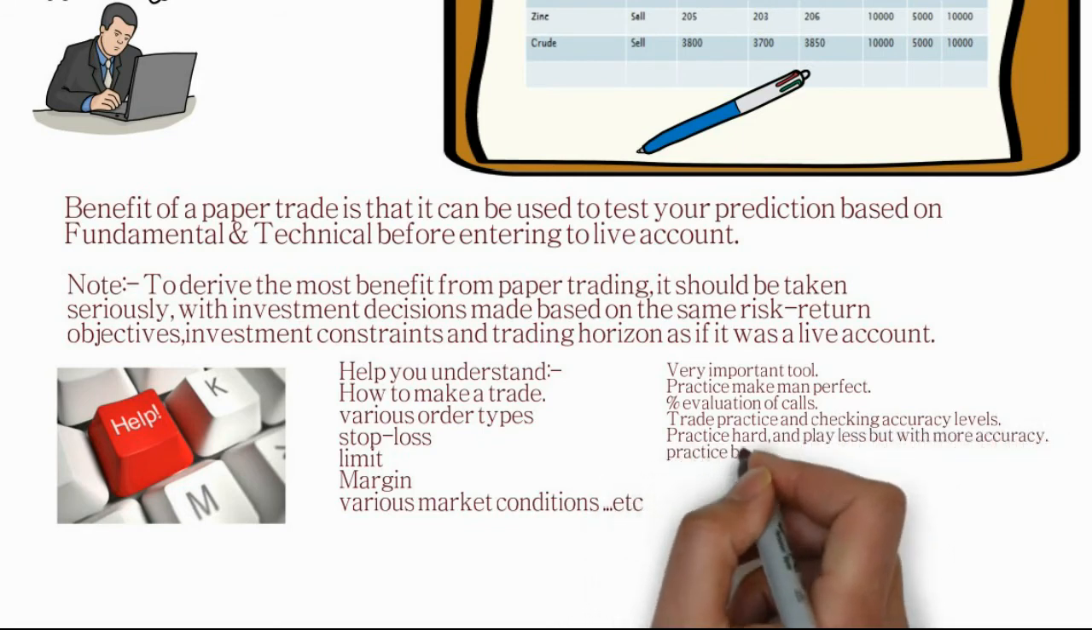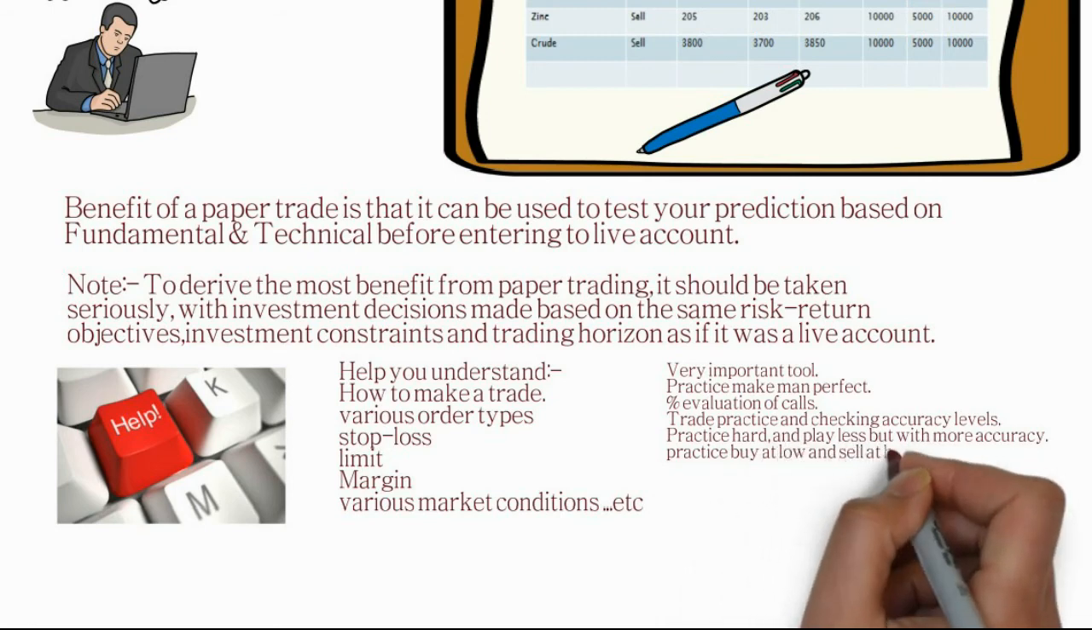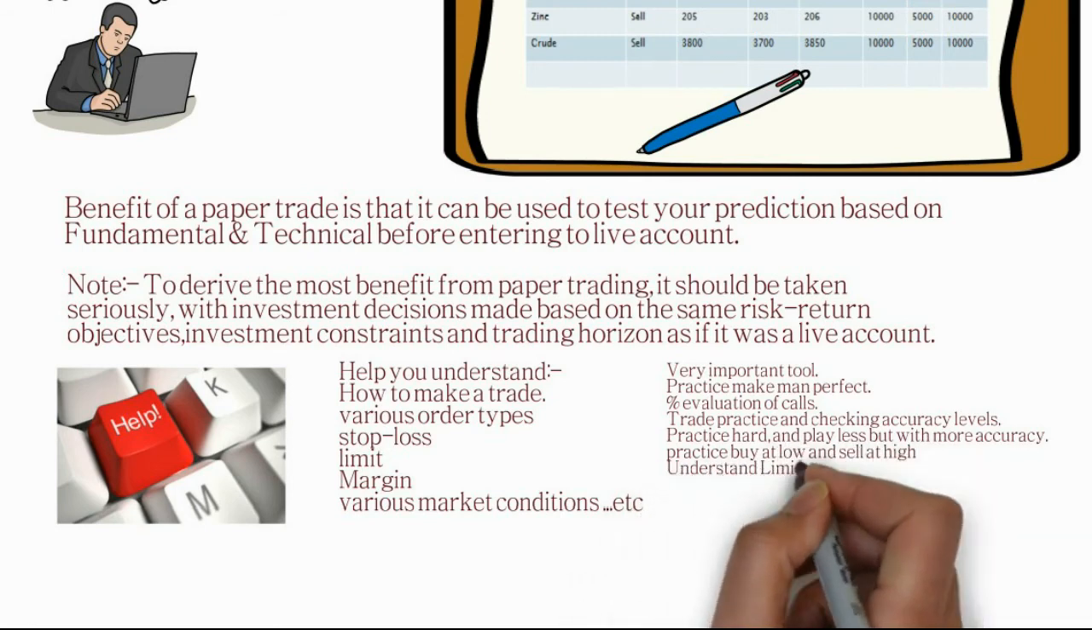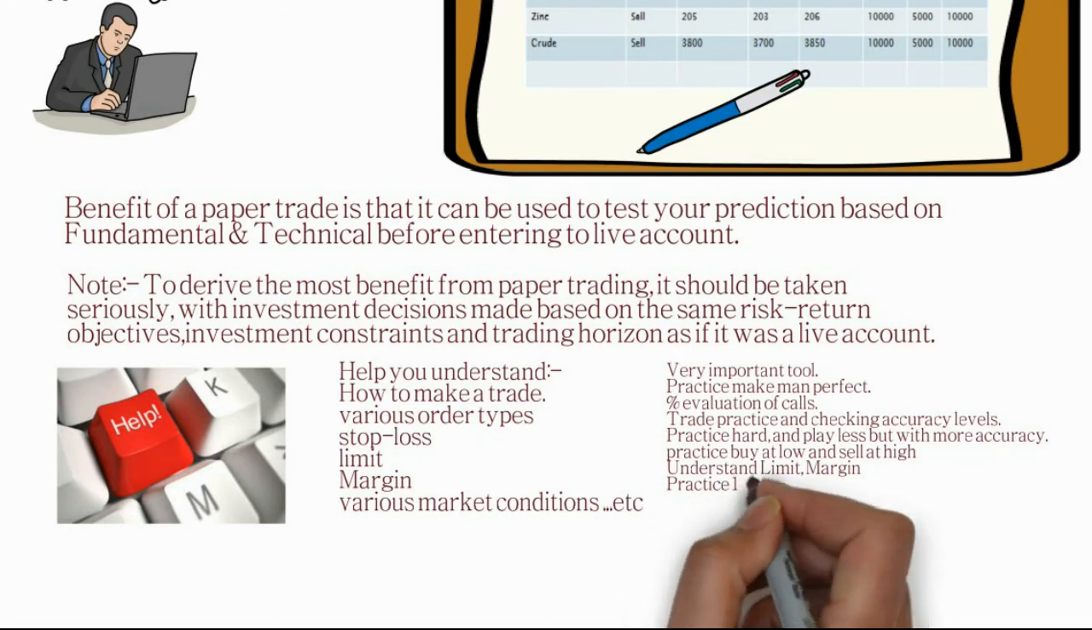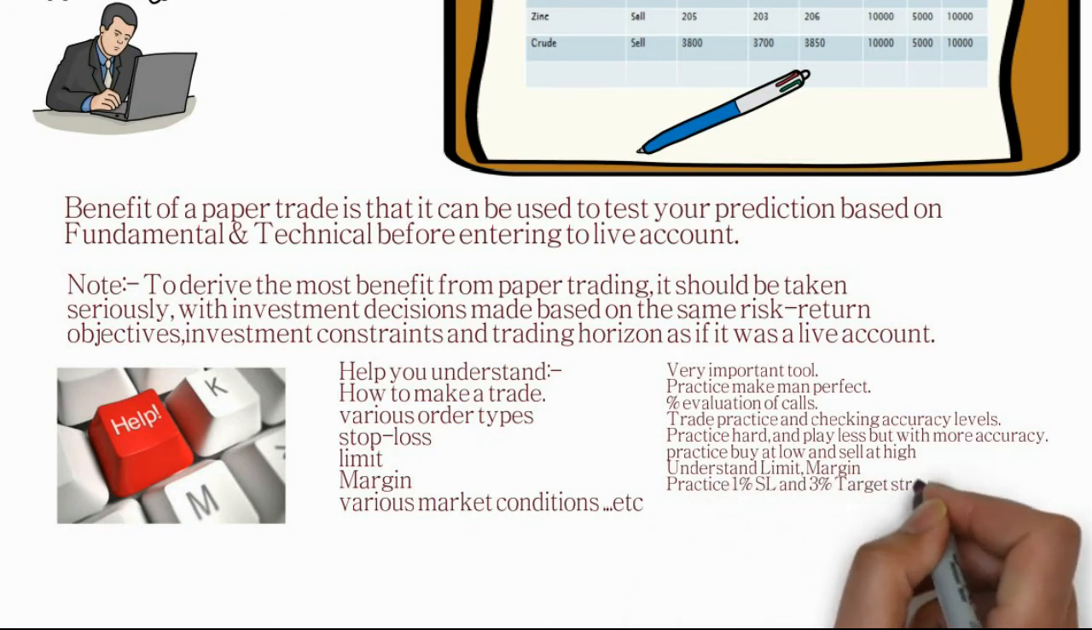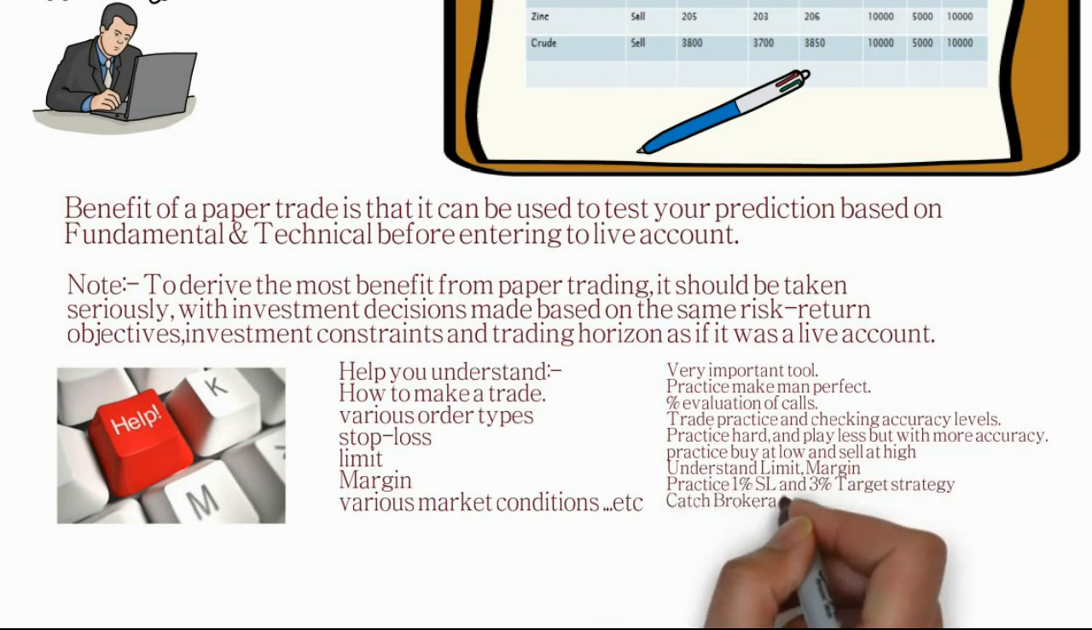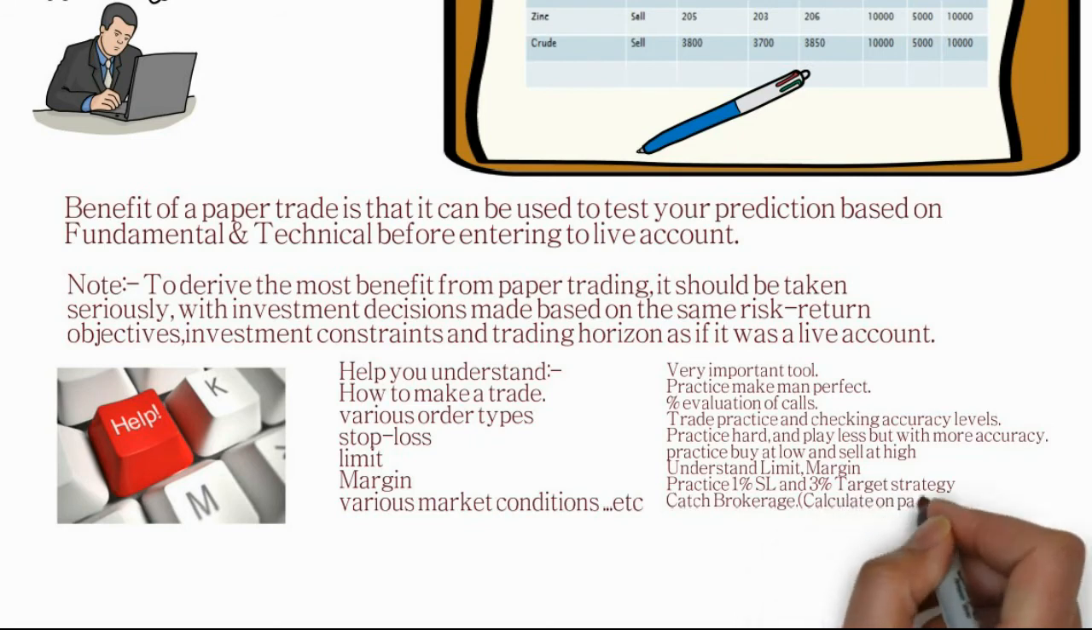You have selected 5 commodities. At what volume are you playing? What should be the profit ratio? What should be the loss ratio? All this has to be calculated and jotted down on paper. Then practice a 1% stop loss and 3% target strategy. That means if you want 3,000 profit or 3 lakh profit, you should have a stop loss of 1,000 or 1 lakh, depending on your margin money and your risk appetite.